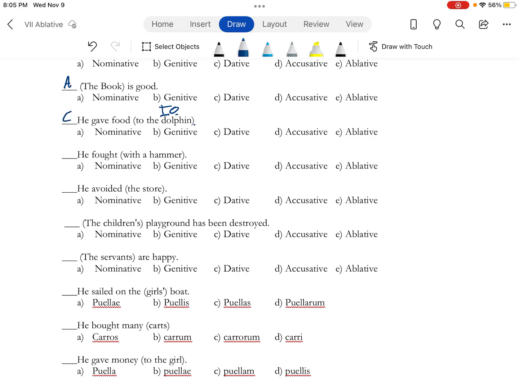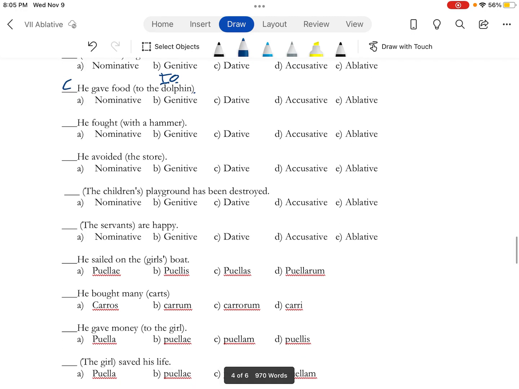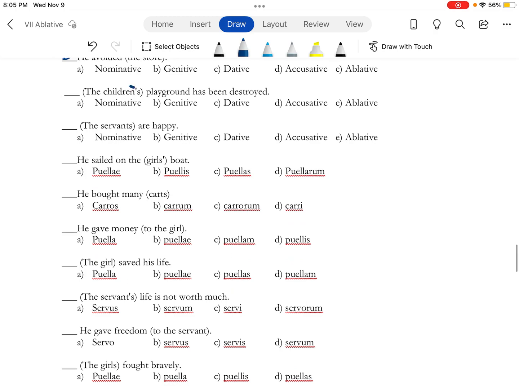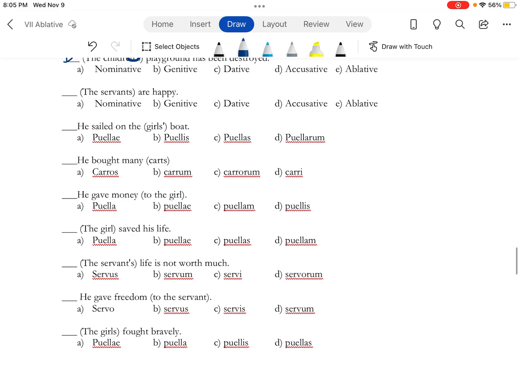But indirect object is going to be dative. That "to" word is a big clue. He fought with a hammer. "With" is going to let you know ablative. So E. He avoided the store. That's a direct object, so that's going to be D, accusative. The children's playground. Boom. We got that apostrophe S, so B. Servants are happy, A, nominative, the subject.